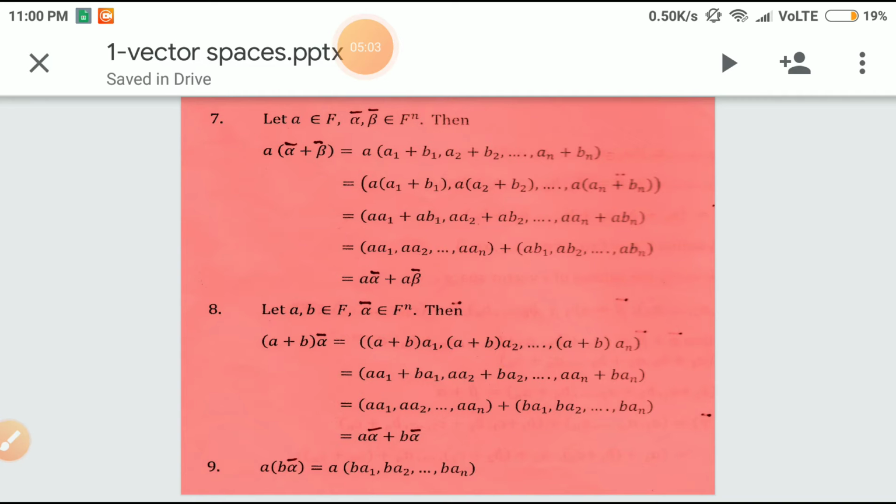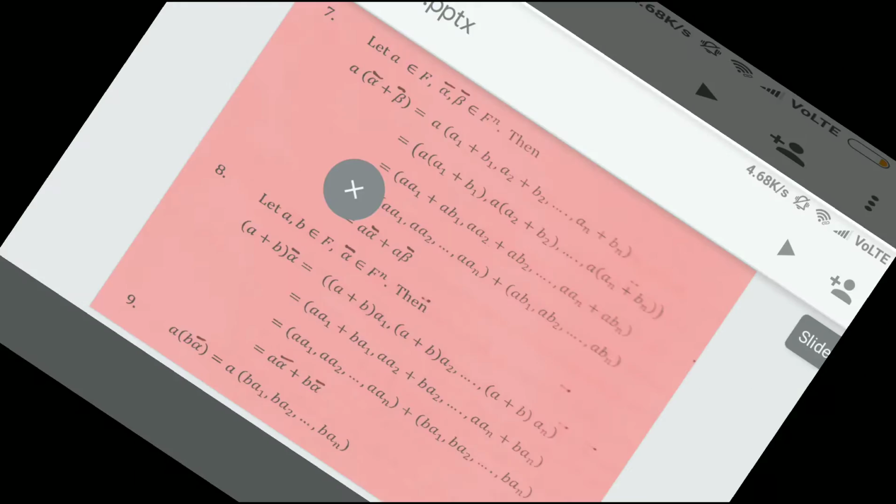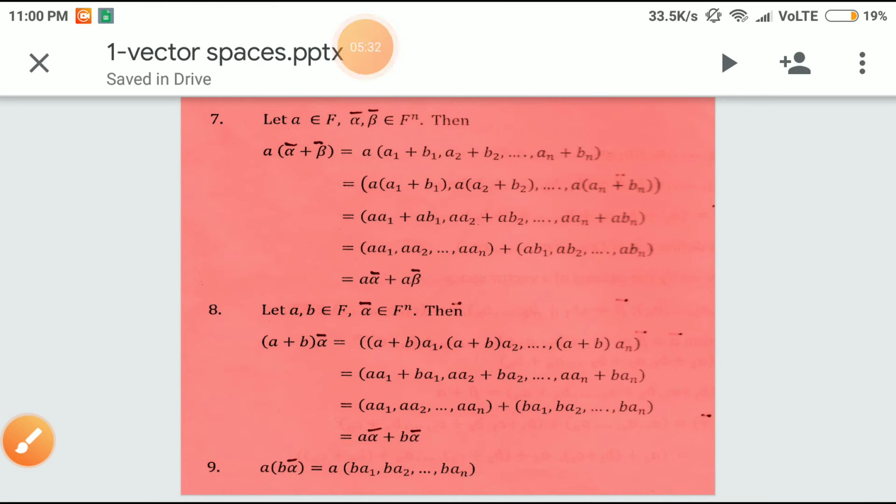Then a times (alpha bar plus beta bar) equals a times (a1 plus b1, a2 plus b2, and so on, an plus bn). That can be written as a times (a1 plus b1), a times (a2 plus b2), and so on, a times (an plus bn). So that can be rewritten as a·a1 plus a·b1, a·a2 plus a·b2, and so on, a·an plus a·bn.